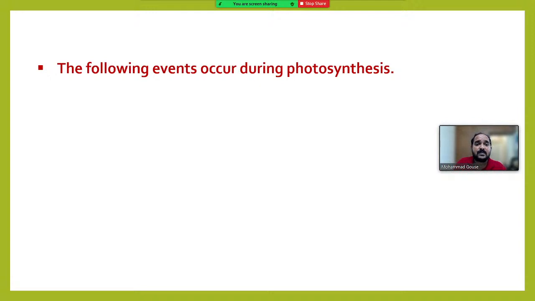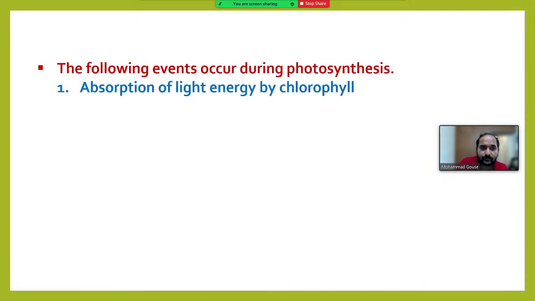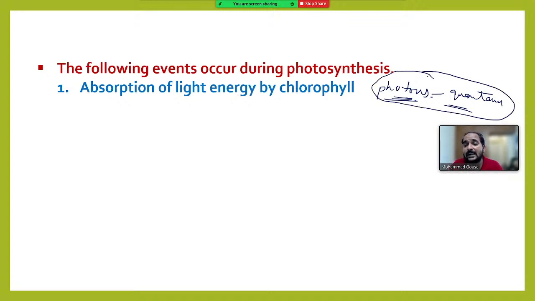Actually, in photosynthesis, three major events occur. The first one is the absorption of light energy by chlorophyll. When leaves are exposed to sunlight, the sunlight will reach the leaf in the form of tiny particles called photons. The tiny particles present in light, we call them photons. These photons have some energy called quantum energy. All this is actually not needed for you. You just remember that light has some energy in the form of photons. It has some particles called photons and it has some energy. So the light falls on the chlorophyll, and the chlorophyll absorbs the energy, right?